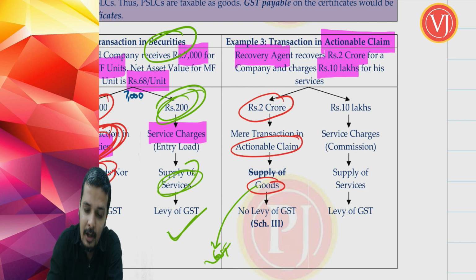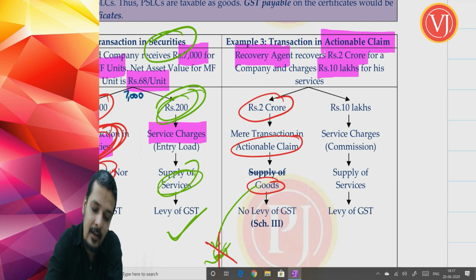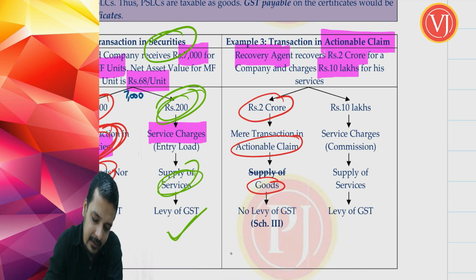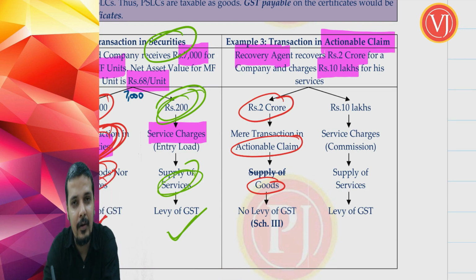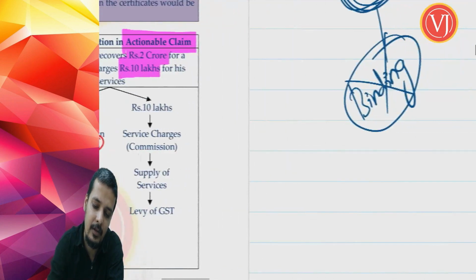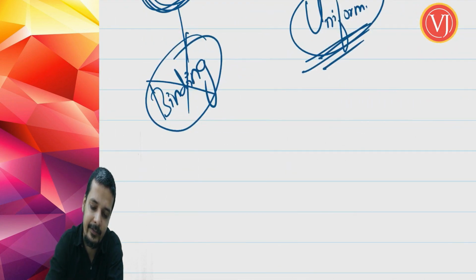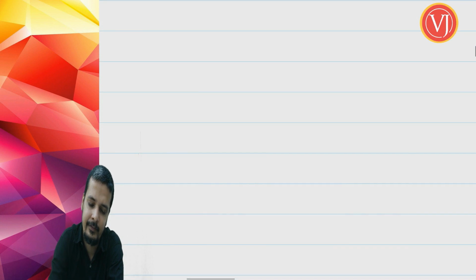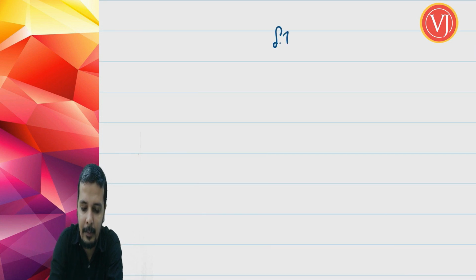Why? It is goods. But still, you won't have any GST. The reason is, when we are going to discuss supply, section 7, there will be a schedule called section 7 read along with schedule 3. Now, that section 7 read along with schedule 3 tells that section 7 talks about supply.